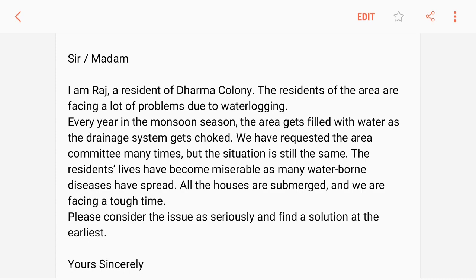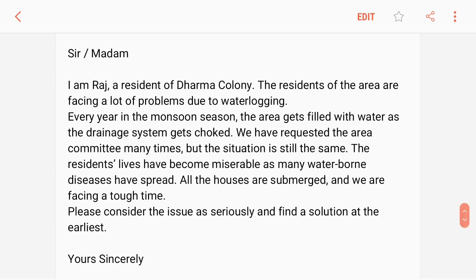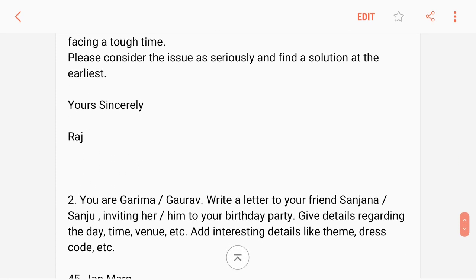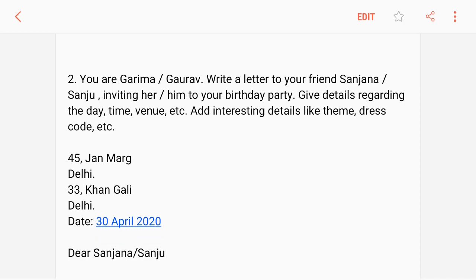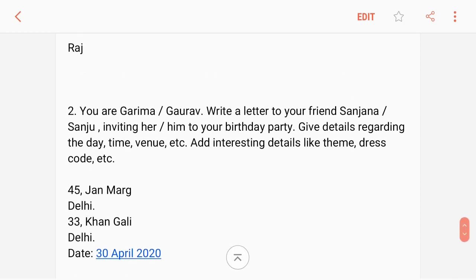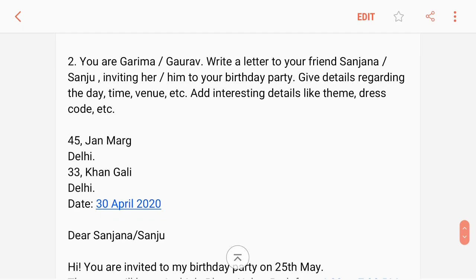All the houses are submerged and we are facing a tough time. Please consider the issue seriously and find a solution at the earliest. Yours sincerely, Raj. So this was the sample of a formal letter, and now let us see the informal letter sample.